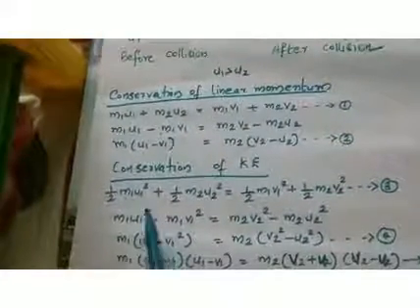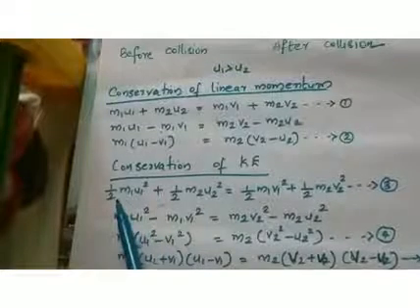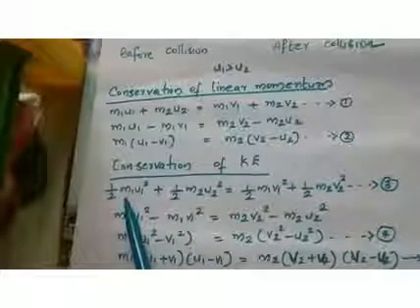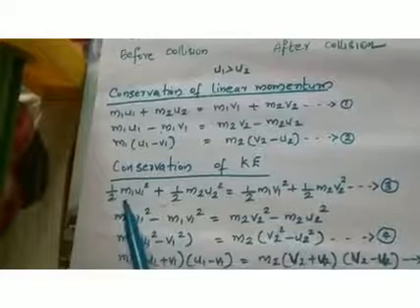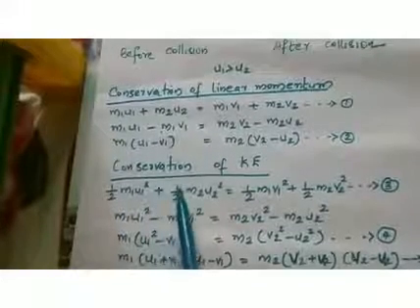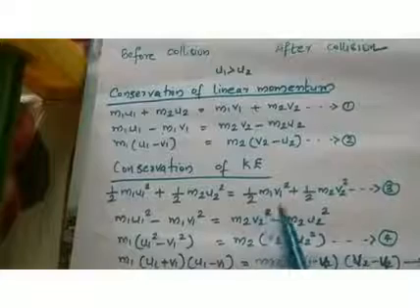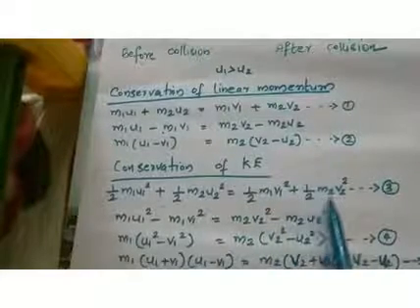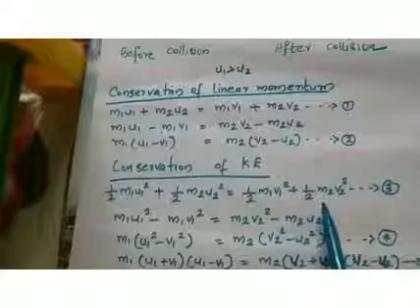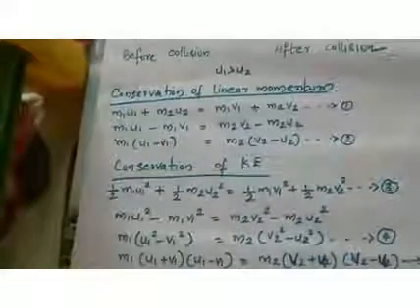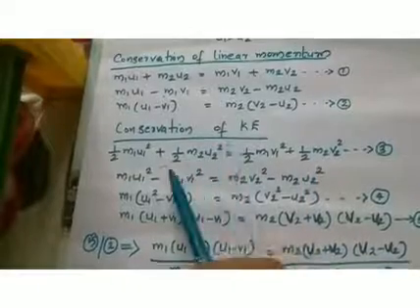Again, since it is an elastic collision, kinetic energy is conserved. So by conservation of kinetic energy we can write that kinetic energy before collision is equal to kinetic energy after collision. So half m1u1 square plus half m2u2 square is the total kinetic energy before collision. Similarly, half m1v1 square plus half m2v2 square is the kinetic energy after collision. Now here the half is a common factor, so it will cancel.